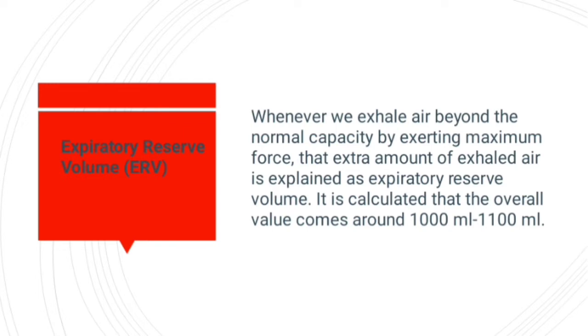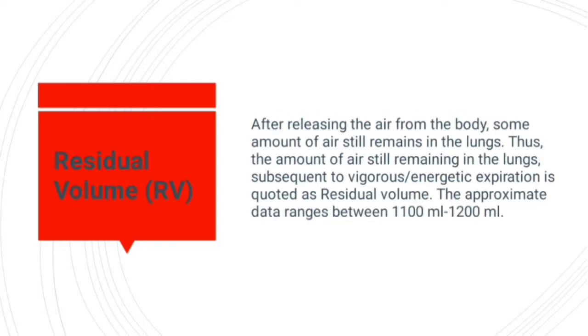Yes. Now coming to the residual volume. What is meant by the residual volume? After releasing the air from the body, some amount of air still remains in the lungs. This amount of air which is remaining in the lungs after the normal expiration is called residual volume. If the residual volume is not there, what happens? The lungs collapse.